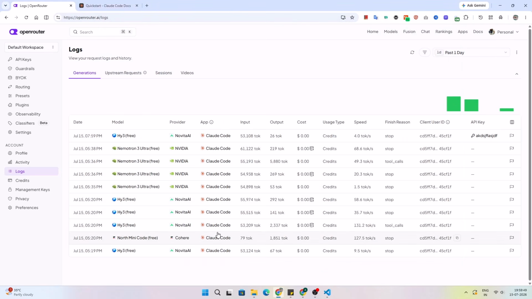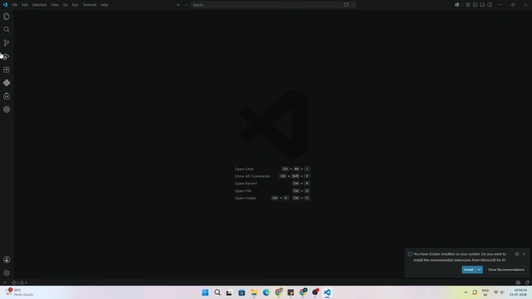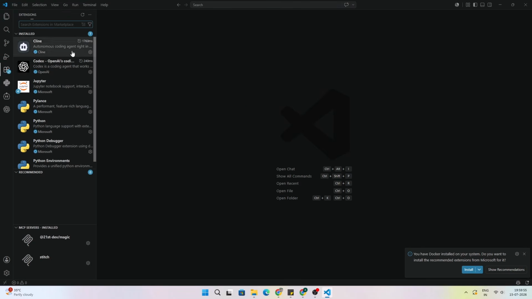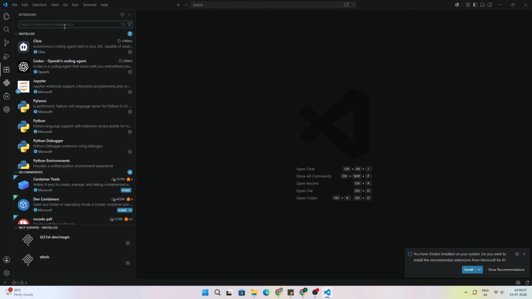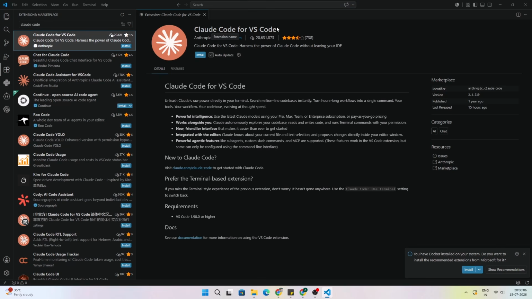You need to install VS Code if it is not installed on your system, and then go to the extensions option, and you need to install two extensions. First is Claude Code. You need to install this extension, Claude Code for VS Code by anthropic.com. Click on the install button.